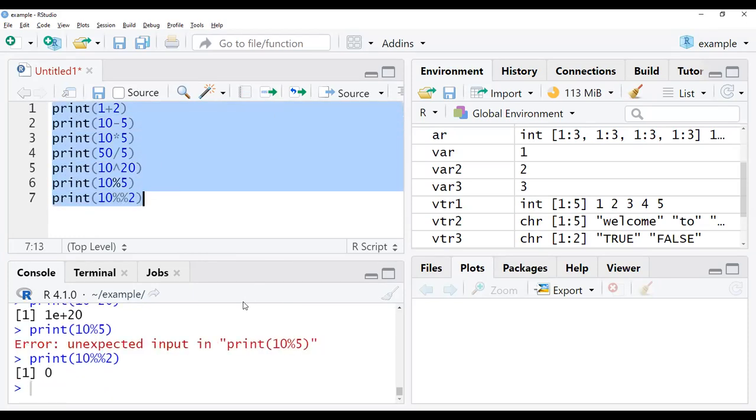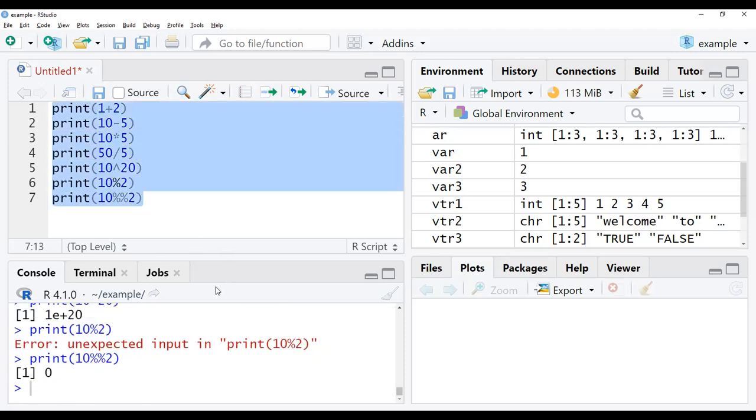Unexpected input, just a second. Yes, we can do percent here.